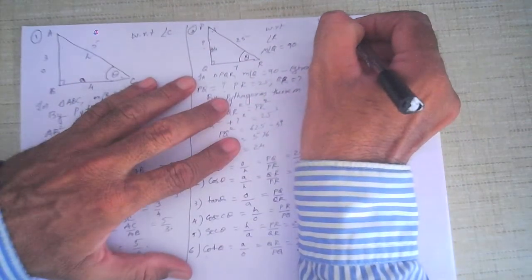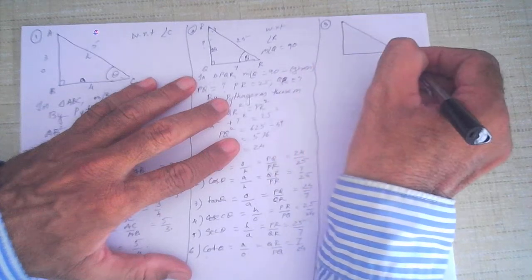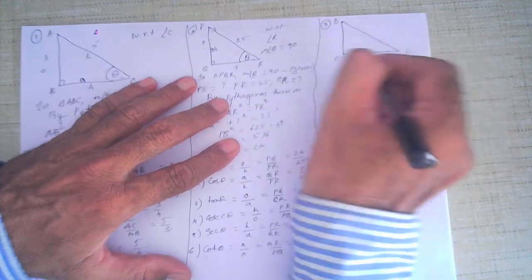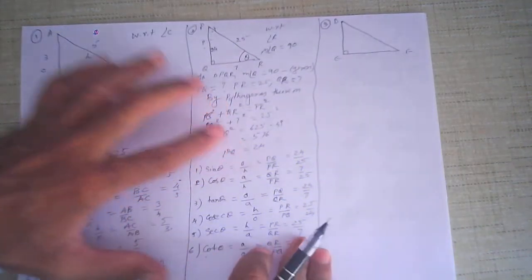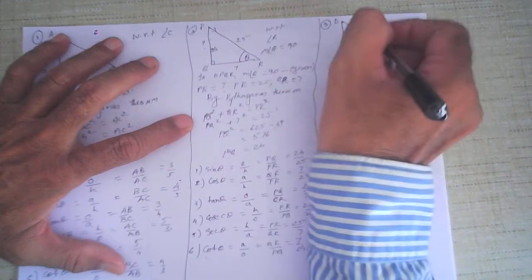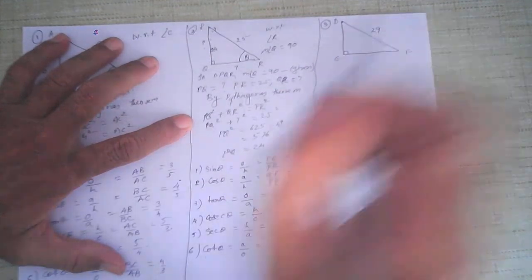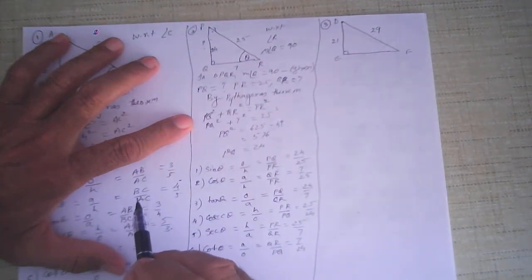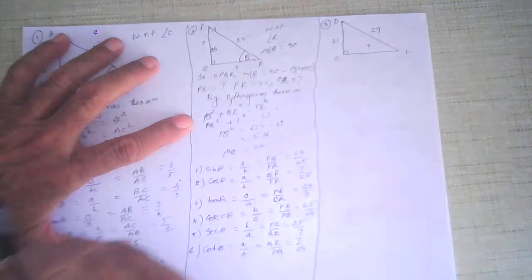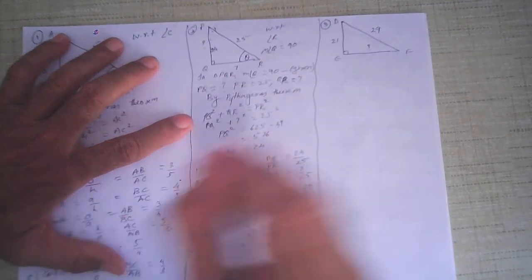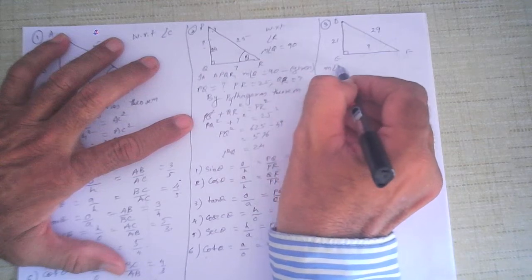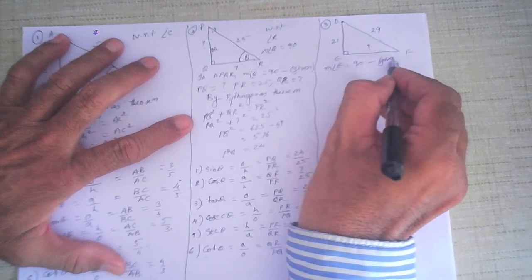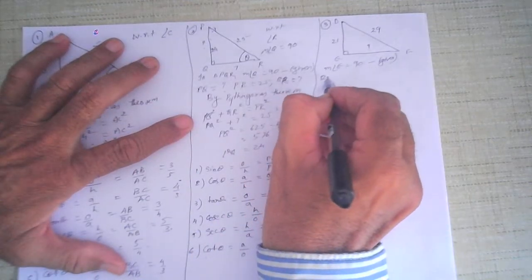Supposing I have got a triangle. Each time the letters can be different, anything. Suppose I take triangle DEF, where angle E is a right angle, 90 degrees. In this case, hypotenuse DF is given as 29 and DE is given as 21, suppose 29 centimeters, 21 centimeters. The third side we don't know, so we will first have to apply Pythagoras theorem and find the third side. The measure of angle E is given as 90 degrees, and therefore I am applying Pythagoras theorem.